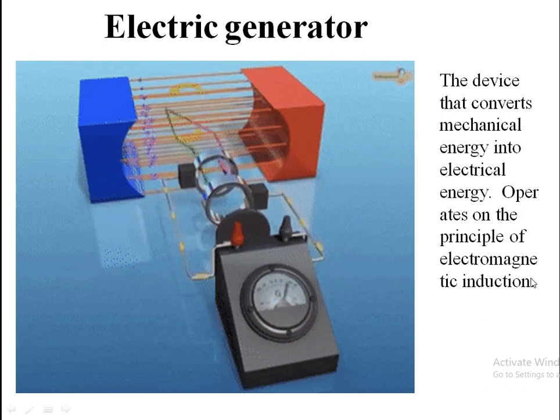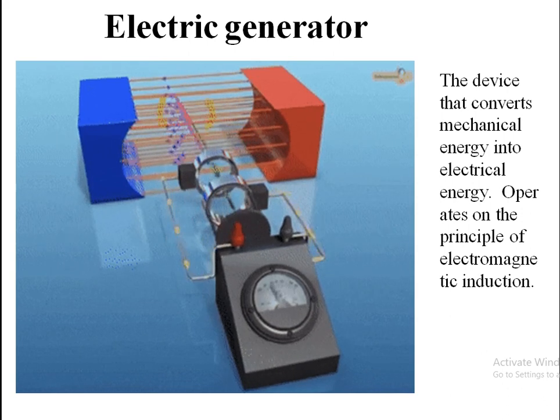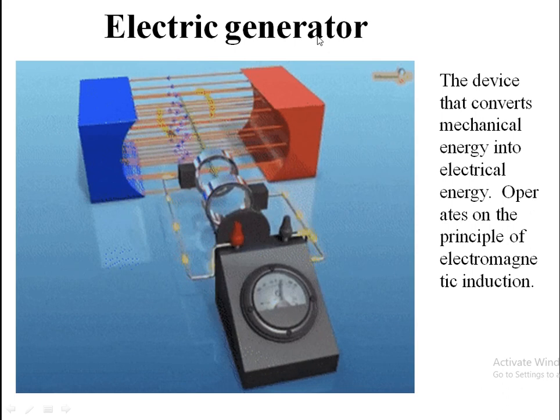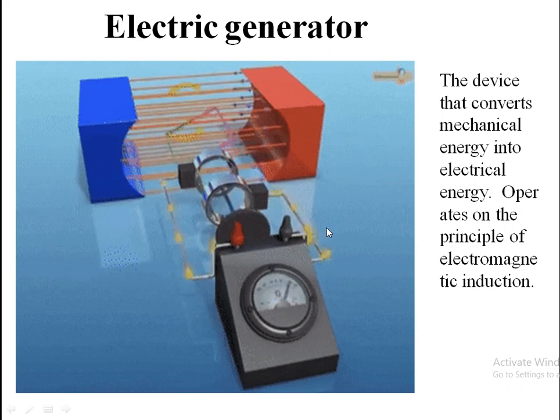Now the electric generator. The electric generator has the same mechanism as the electric motor, but the principle is different. In a motor, electrical energy is converted into mechanical energy, but a generator converts mechanical energy into electrical energy. So we can say that a device that converts mechanical energy into electrical energy is called an electric generator. Here it operates on the principle of electromagnetic induction.